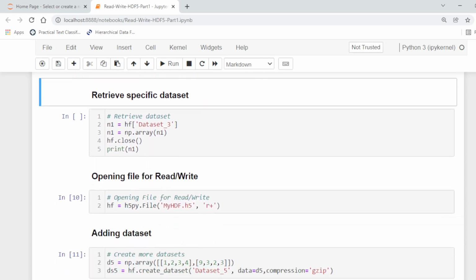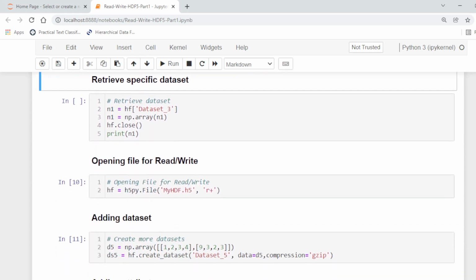To retrieve a specific data set, for example, if we want to load data set 3, it will return this, and then we convert it to a NumPy array and close the file. So it will return the third data set in the HDF file.